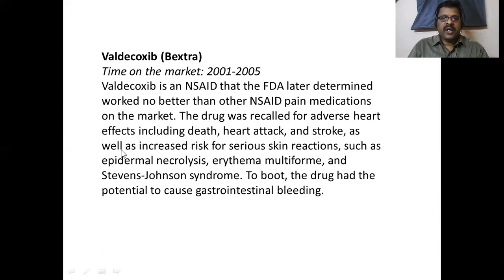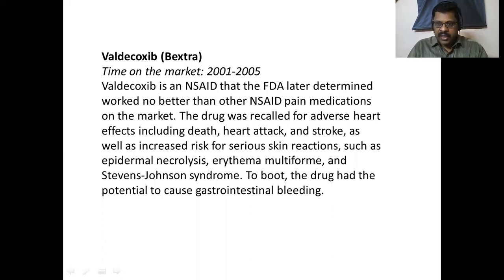For example, heart effects including death, heart attack, and stroke, as well as increased risk of serious skin reactions such as epidermal necrosis, erythema multiforme, and Stevens-Johnson syndrome. See, it is a wonder to note that these problems were reported only during the post-marketing surveillance study. During phase 3 also, these problems were not reported.